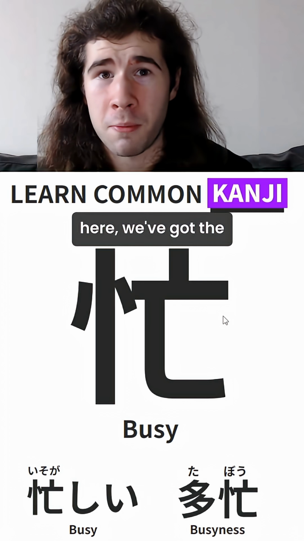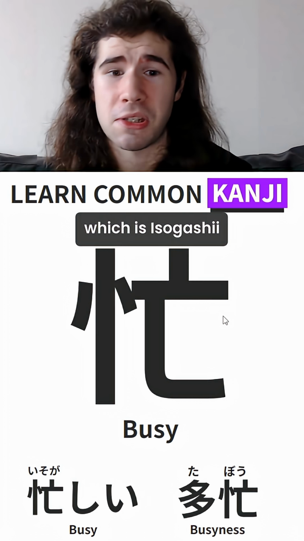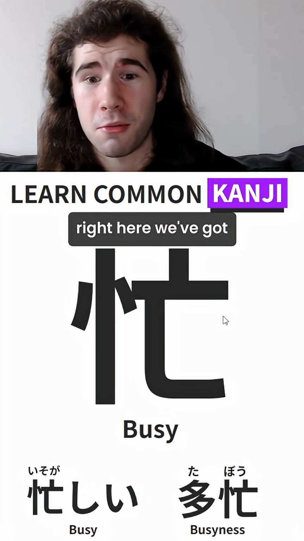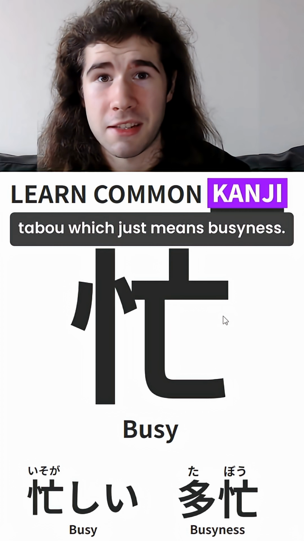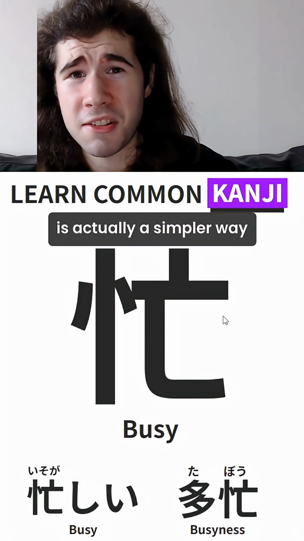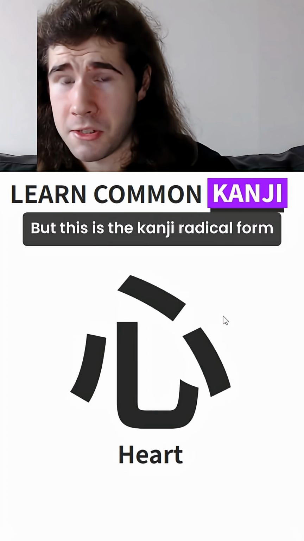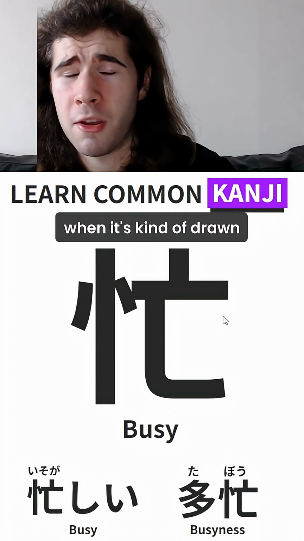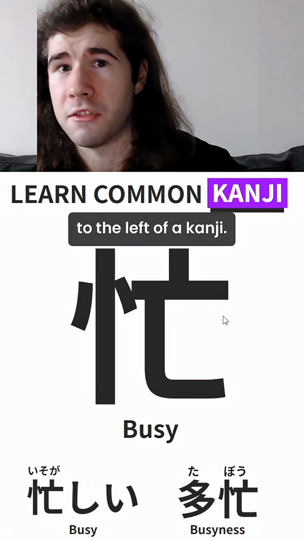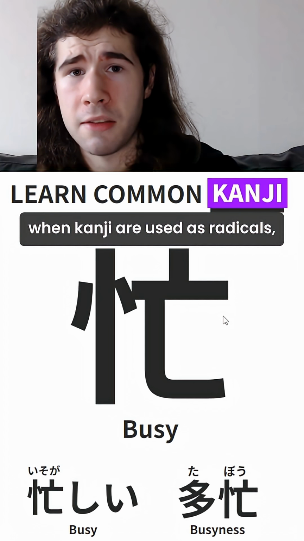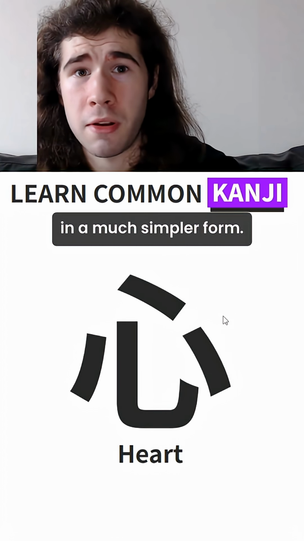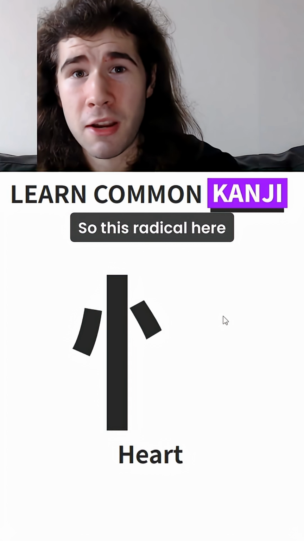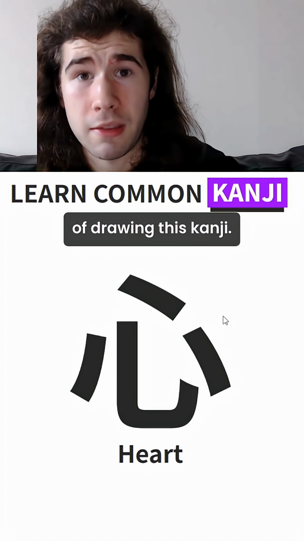Busy. So on the bottom here, we've got the adjective for busy, which is isogashi. And then on the right here, we've got tabo, which just means busyness. This structure at the start here is actually a simpler way of writing this kanji, but this is the kanji's radical form when it's drawn to the left of a kanji. And this is something you'll see a lot when kanji are used as radicals. Sometimes they're drawn in a much simpler form. So this radical here is just a simpler way of drawing this kanji here.